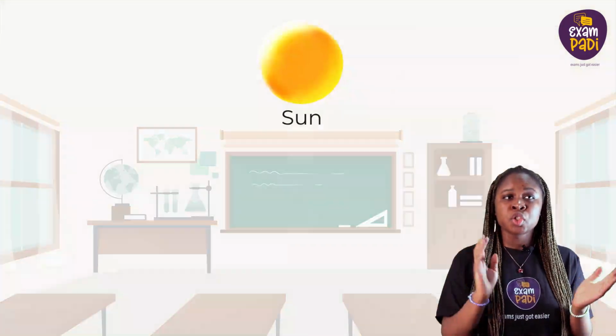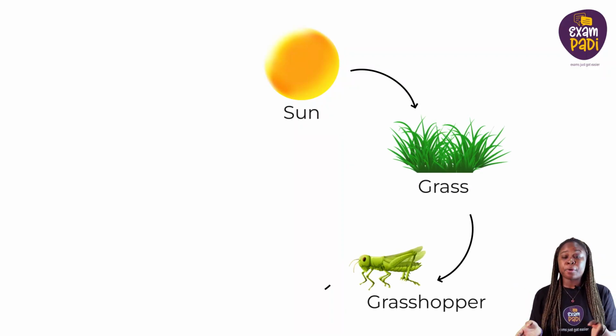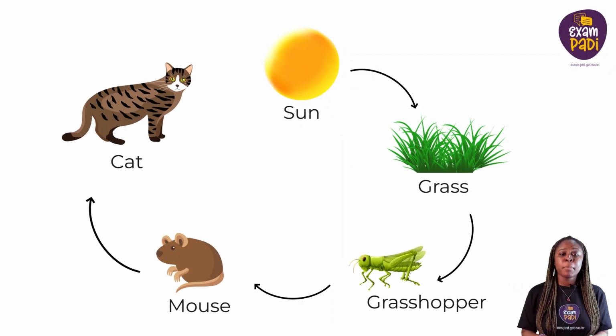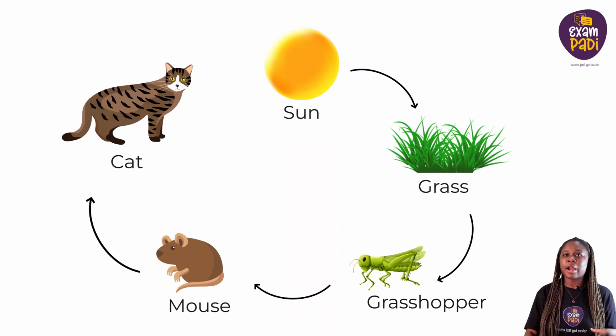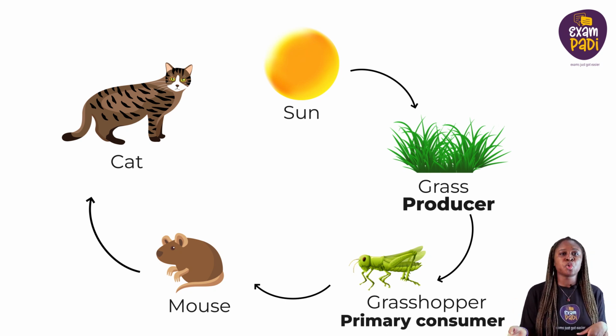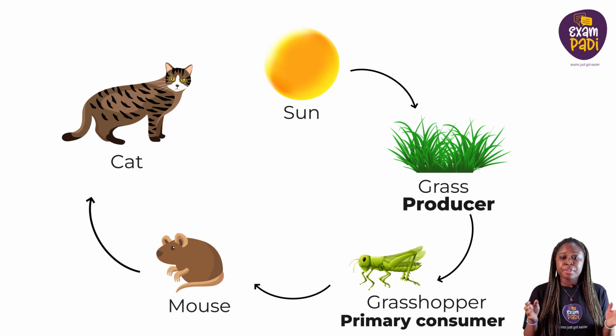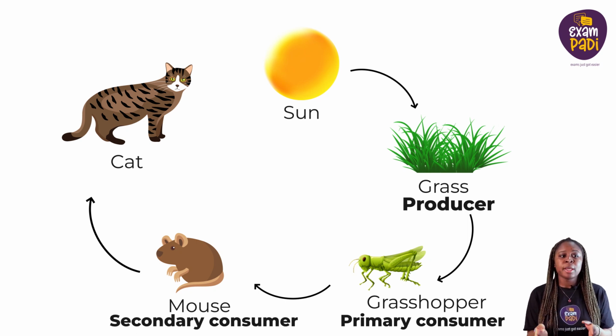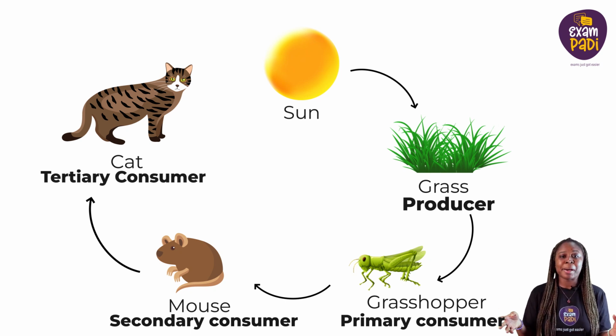In a more complex food chain, there are many levels of producers and consumers. Let's take a look at an example. Sun, grass, grasshopper, mouse, and cat. The sun provides energy to the grass, which is the producer. The grasshopper is the primary consumer that eats the grass, and the mouse is the secondary consumer that eats the grasshopper. Lastly, the cat is the tertiary consumer that eats the mouse.